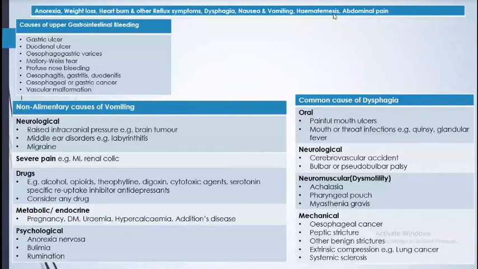And mechanical causes are there: esophageal cancer, peptic stricture, because of reflux disease, there is a stricture of the esophagus, because of that also they cannot swallow. And esophageal cancer, definitely because of the cancer, there is a growth, a stricture, ulceration, the patient cannot swallow, and also compression due to lung cancer and systemic sclerosis. Those are the common causes for the dysphagia.